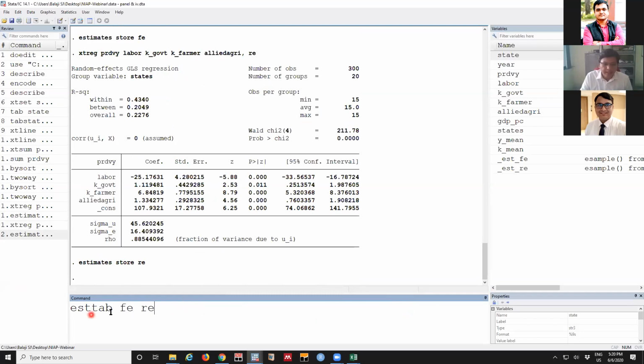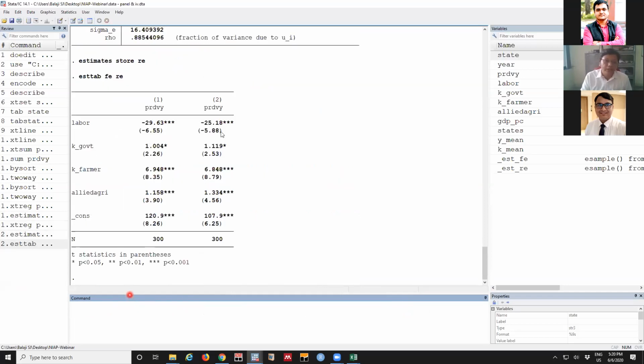This ESTTAB is just saying tabulate only the estimates. So what it does here is give the coefficients plus significance. The first column is for fixed effect, the second column is for random effects. You can see the differences, the impact.